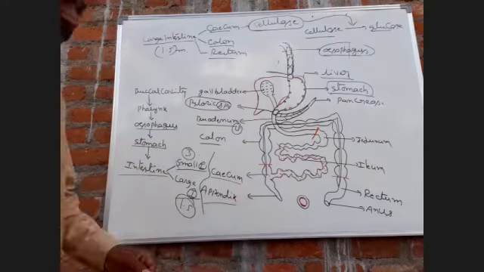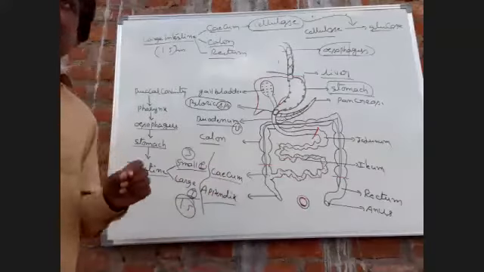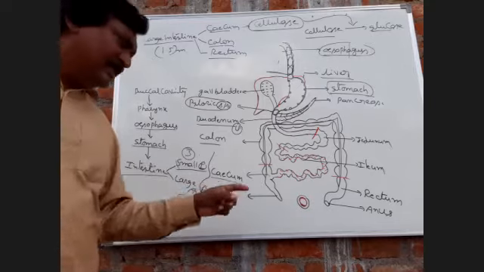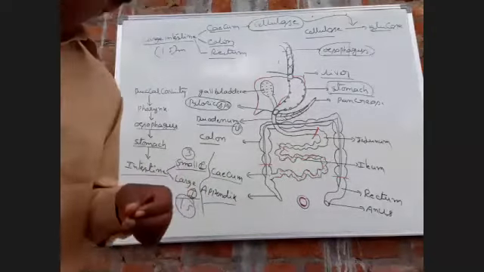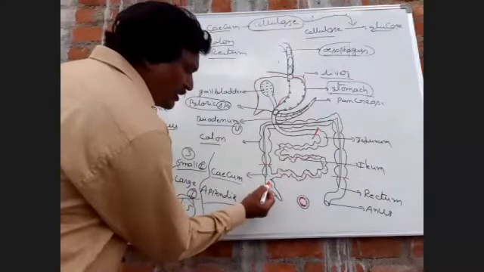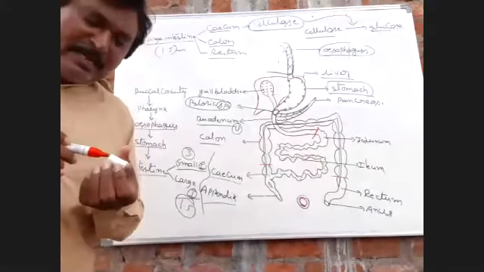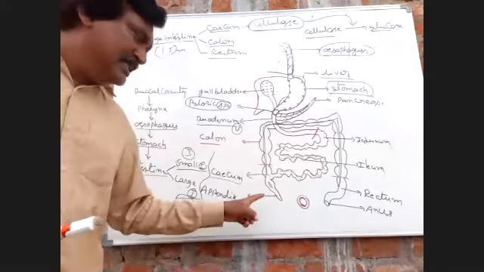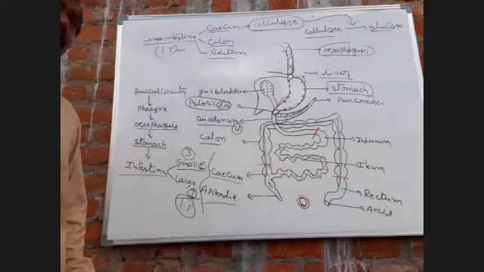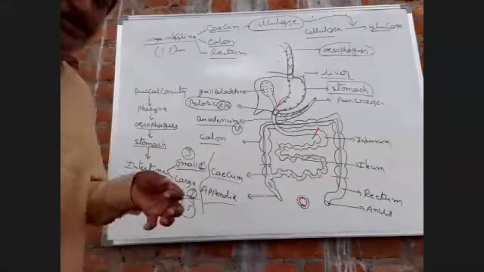When undigested food particles, like rice particles, enter into the appendix, this undigested food undergoes decomposition to release bacteria.